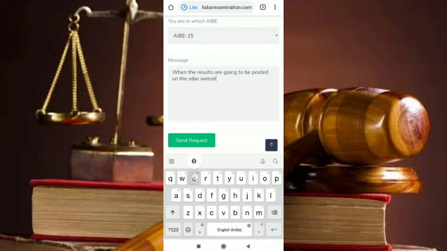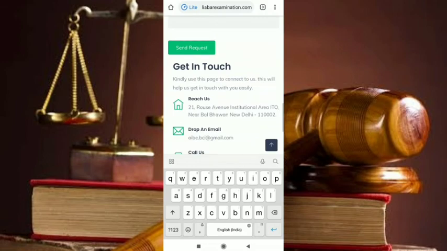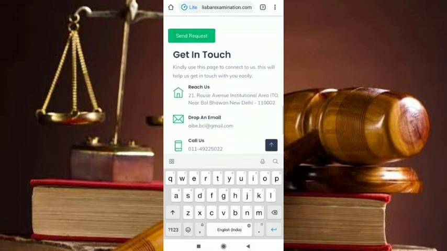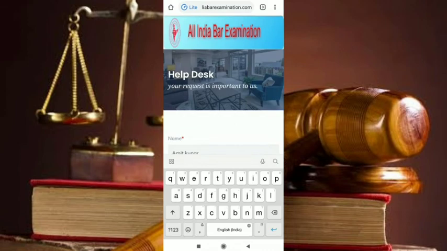Friends, as we know, it is already mentioned on the AIBE website. Still, if you have any doubt, you can send this request. By doing this, you can raise your request and you will get an email, after which your query will be resolved.